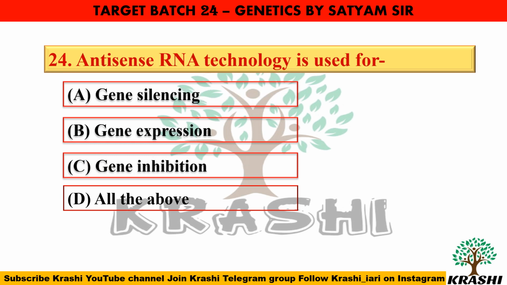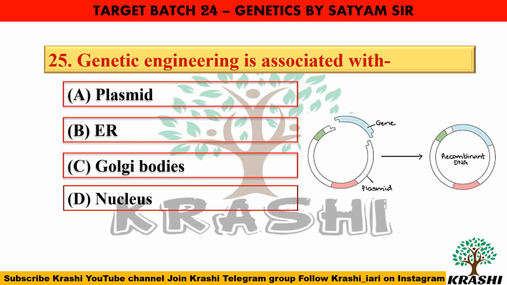Question number 24. Antisense RNA technology is used for gene inhibition. It prevents the RNA translation into proteins. Question number 25. Genetic engineering is associated with plasmid. Plasmid is a small circular DNA molecule which replicates independently and forms a recombinant DNA.